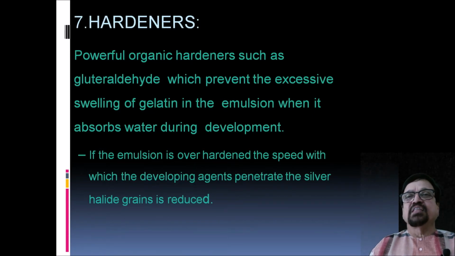Now hardeners. A powerful organic hardener such as butyraldehyde, which can prevent excessive swelling of the gelatin in the emulsion when it absorbs water, is used in the development process. Now if the emulsion is over hardened, the speed with which the developing agent penetrates the silver halide grains is reduced. So it should be a balance.